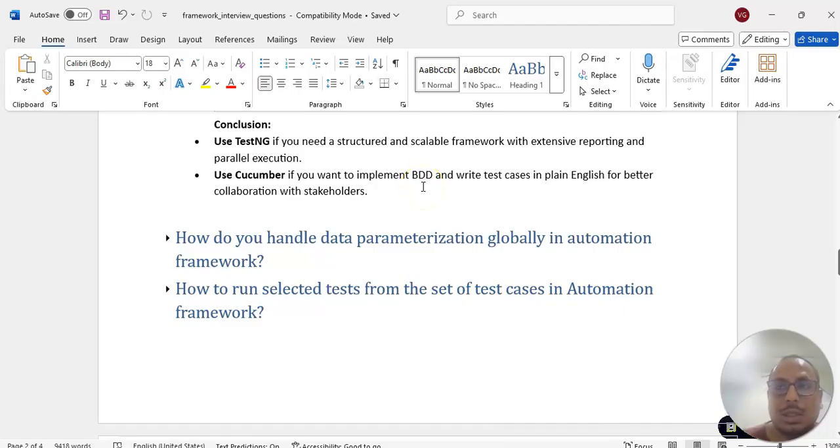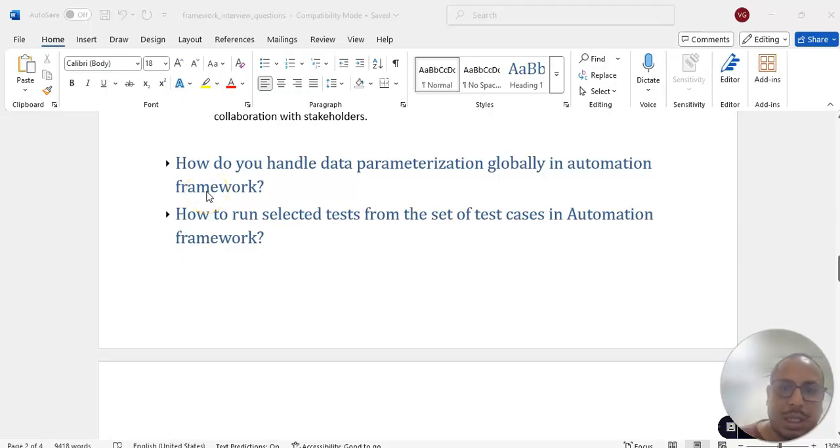right? Sometimes the client wants to write the test cases themselves. Then in those cases we will go for BDD, so that it is a plain old language feature file. So business people, tech leads, developers, automation engineers, it is very easy to understand what we are automating.